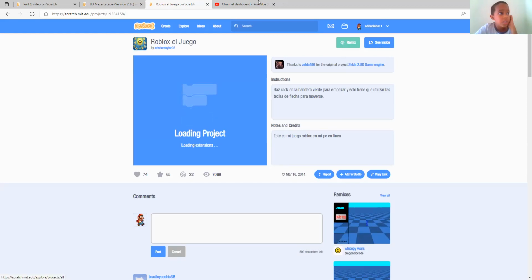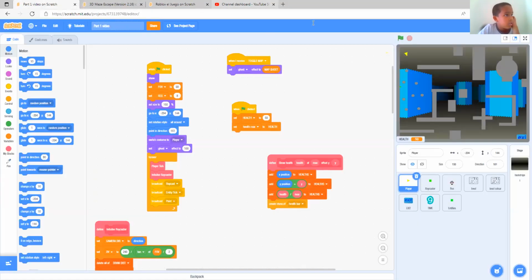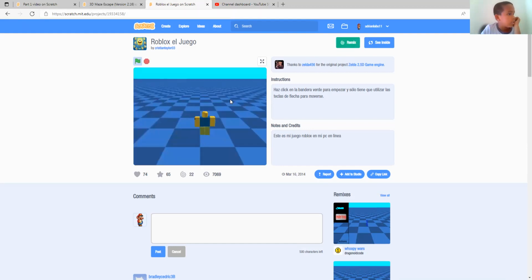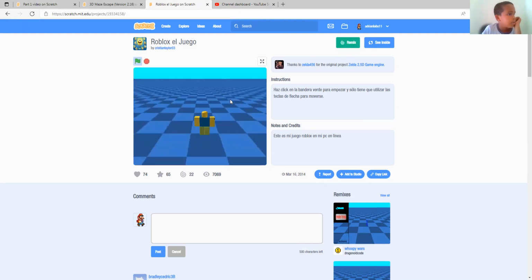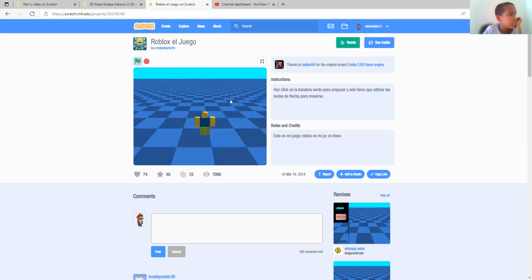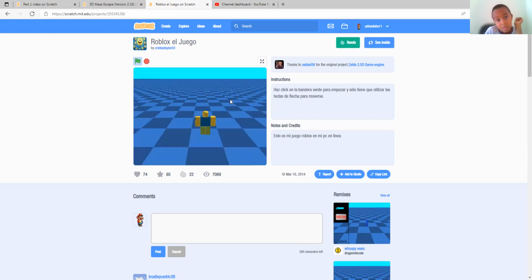Still loading the project. Meanwhile, this escape version and everything. It's loaded. Let's see if it works. Oh yeah, it's perfect. Whoa. Yeah, it's all perfect. It's totally like Roblox to me.